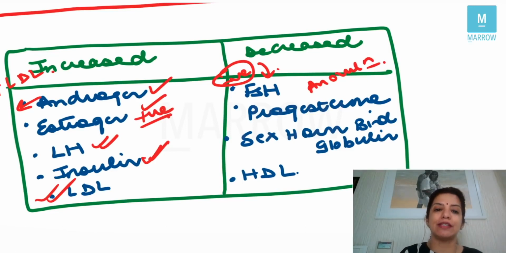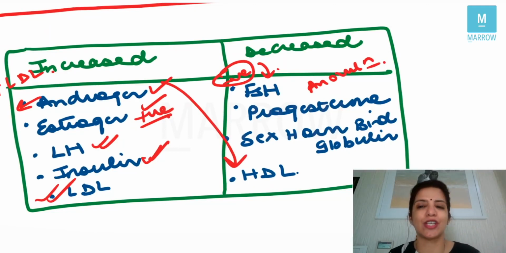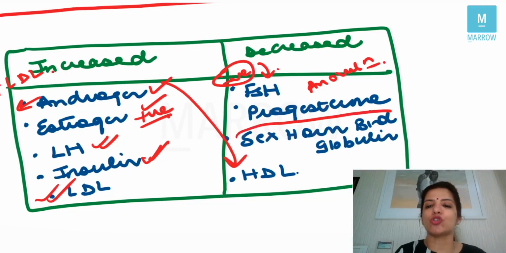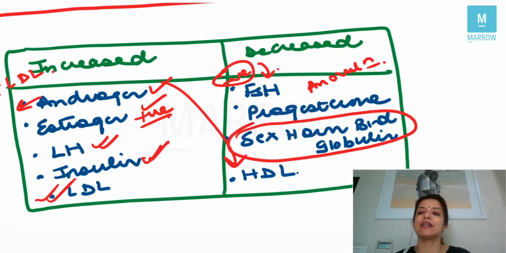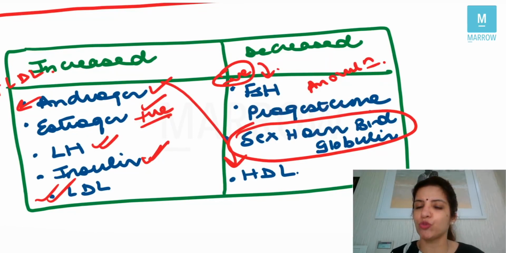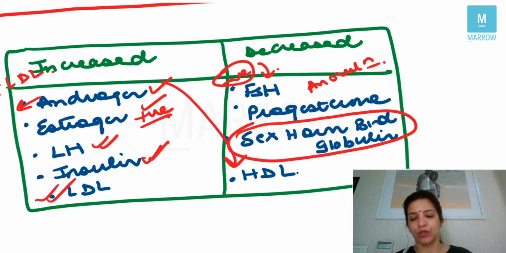Because androgens decrease HDL, the levels of HDL are decreased, and sex hormone binding globulin is decreased in PCOS. Remember that, right? So this is the list of hormones which are increased and decreased in PCOS, a very, very important table for you to copy and to remember, right?